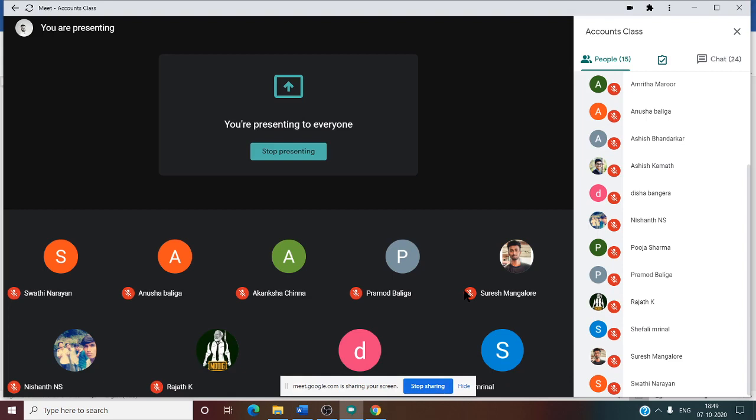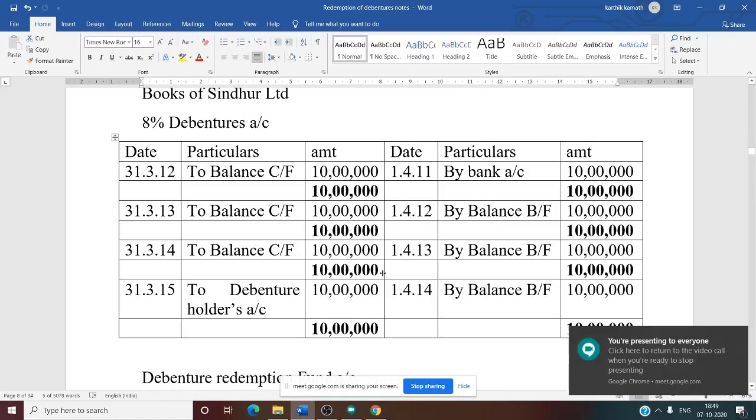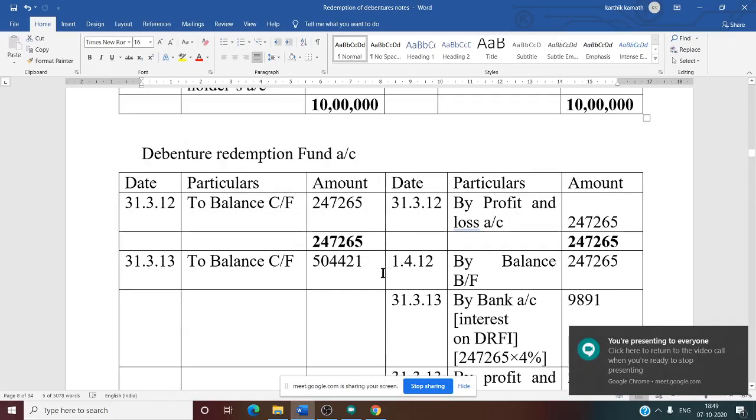That is why it is a very important account in the problem. In other words, debenture redemption fund is a sinking fund account. So now you see the second ledger account, that is debenture redemption fund account.